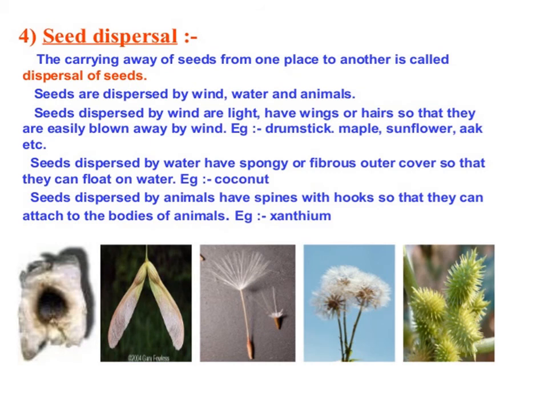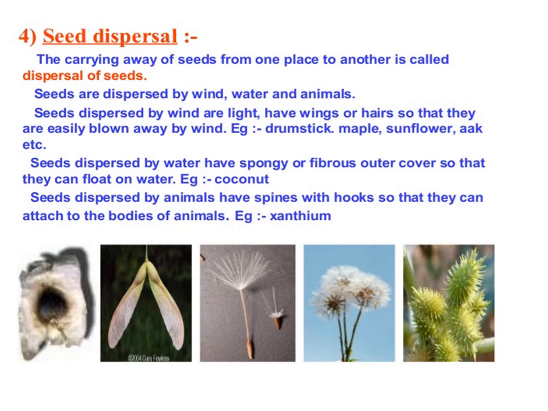Now seed dispersal. The carrying away of seeds from one place to another is called seed dispersal. Seed dispersal is very important for the growing of the plant. Seeds can be dispersed in a number of different ways depending upon the nature of the seeds. Those seeds which are light in weight can be dispersed by wind or by insects. Seeds dispersed by wind are light and have wings or hairs so that they are easily blown away by the wind.